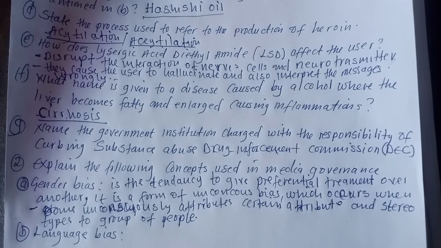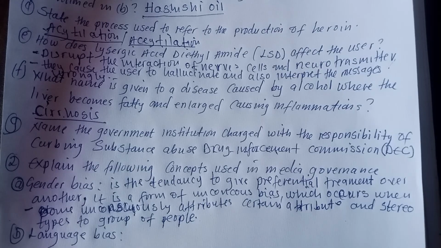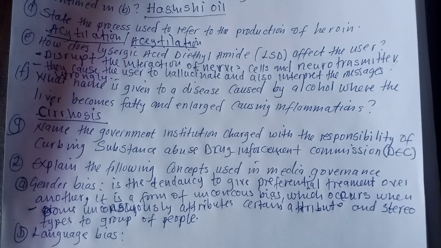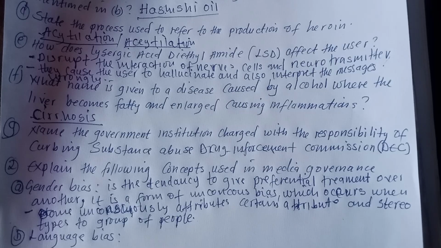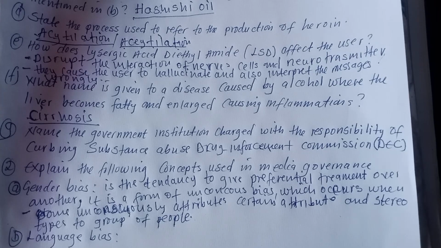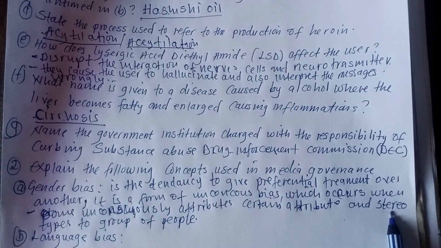So here, there are keywords like stereotypes. They are saying gender bias is also a form of unconscious bias. Unconscious bias means you don't know that you are being biased.